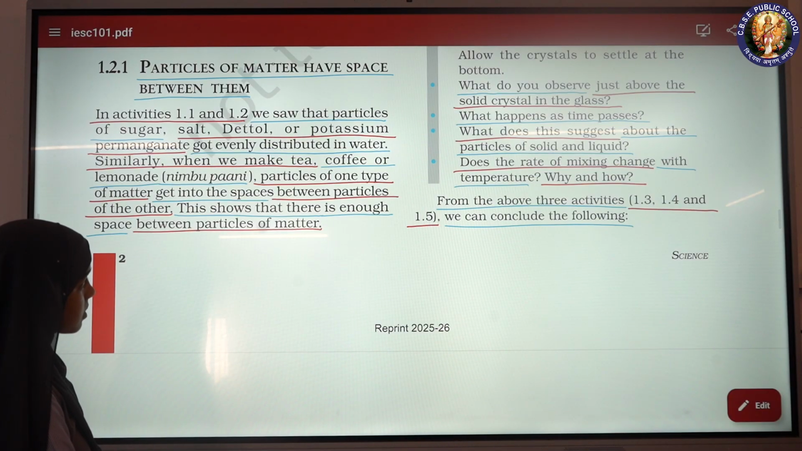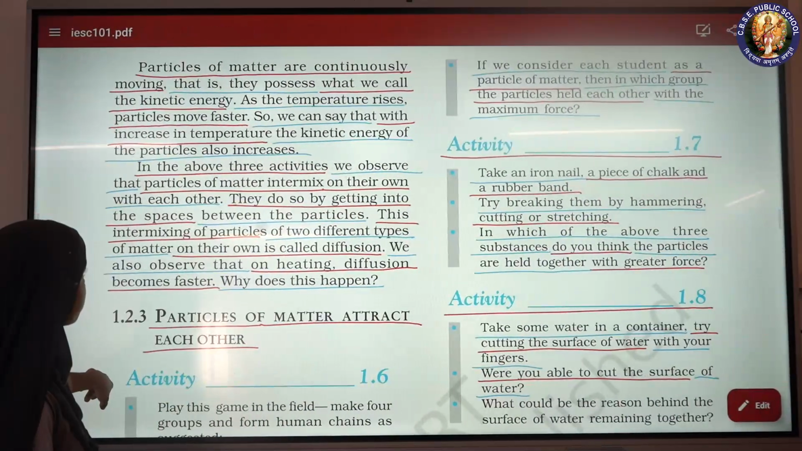What does this suggest about the particles of solid and liquid? Does the rate of mixing change with temperature? Why and how? From the above three activities, 1.3, 1.4 and 1.5, we can conclude the following.